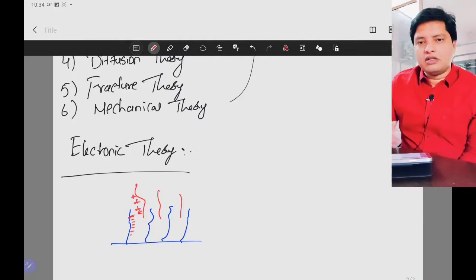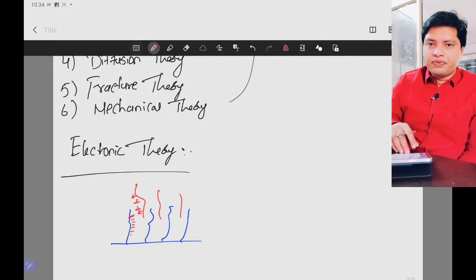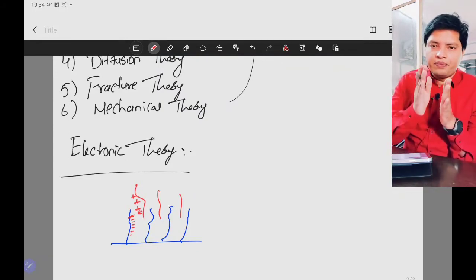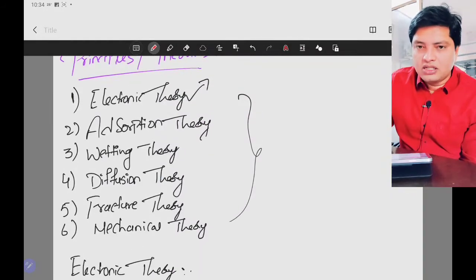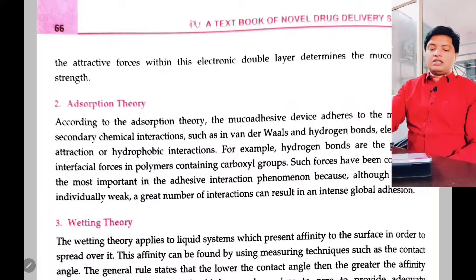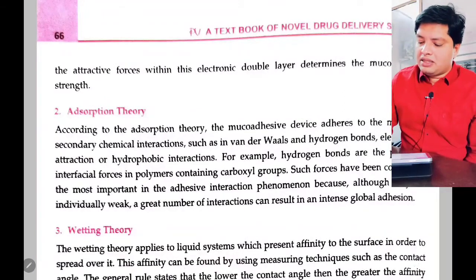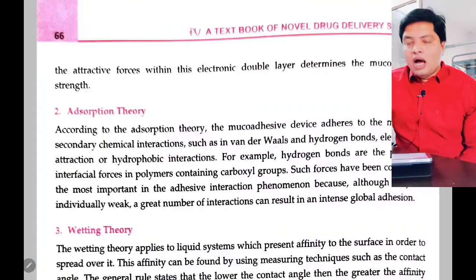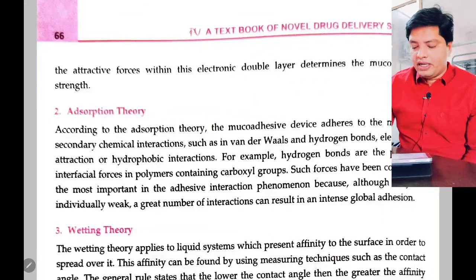So, simply, the electronic theory says there will be a charge on the particles of your polymer as well as the mucin. Because they have opposite charges, a double layer is created and they are attracted to each other. Next theory is the adsorption theory. According to the adsorption theory, the mucoadhesive device adheres to the mucus by secondary chemical interactions such as van der Waals forces of attraction and hydrogen bonding, or you can say electrostatic attraction or hydrophobic interaction.